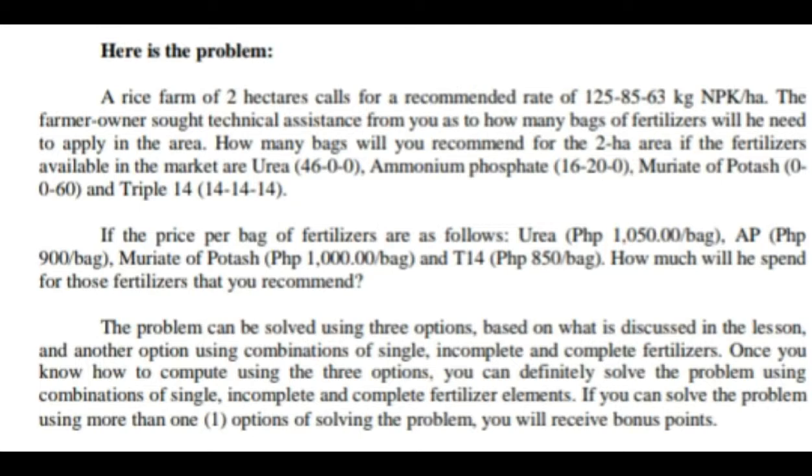If the prices per bag of fertilizer are as follows: urea 1,050 pesos per bag, ammonium phosphate 900 pesos per bag, muriate of potash 1,000 per bag, and triple 14 costs 850 per bag.